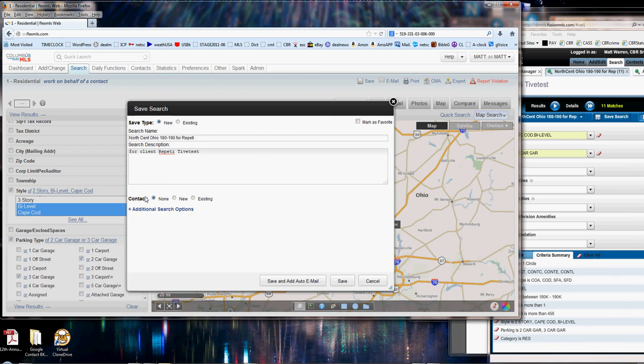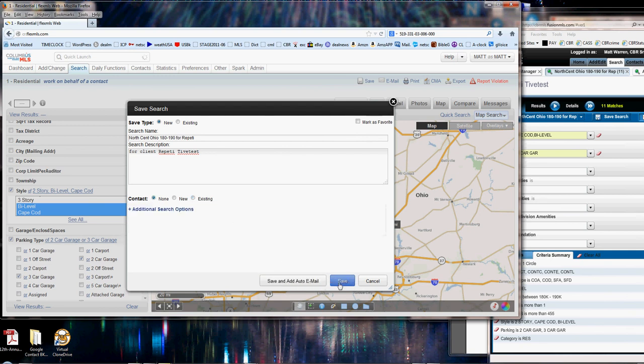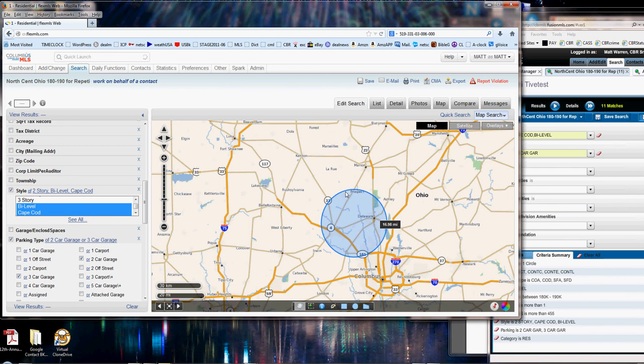All right, again, if you want to save it to a new contact, or if you've already got your contacts in there, they transferred over, you looked at them, you didn't have any problems with them, you pick the contact you want to attach it to, and you can save and add auto email, or you can just save it for later use by clicking None and click Save with the search name as you created it. You click Save, and that's it. You're done. You've transferred all of the criteria over to Flex from Tempo or Fusion using either the print method or the handwritten method or the live method after January 13th.